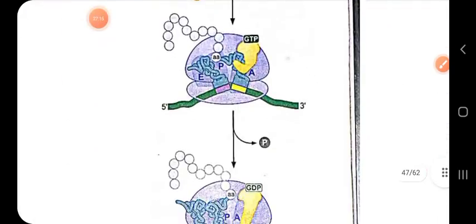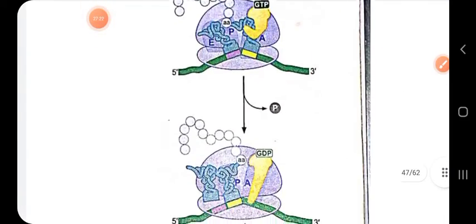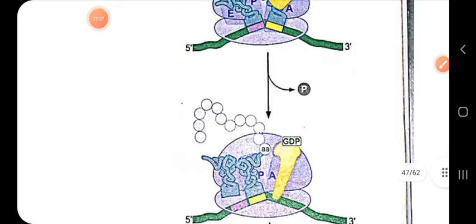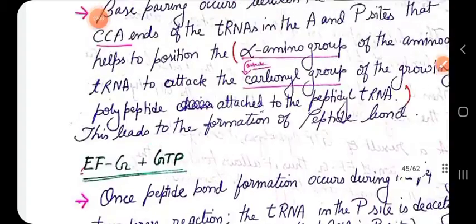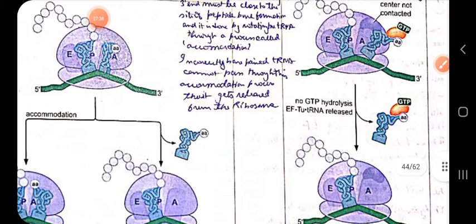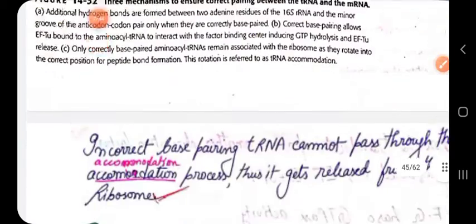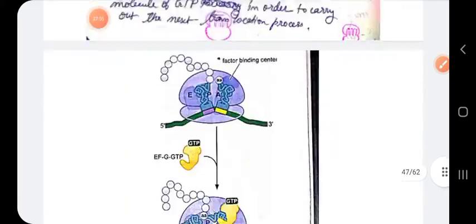I will show you. Let us see. Well, it has not been shown here properly. Here EFG has been shown, so we have to move to the previous one. So you know very well about the peptide bond formation. I have also given it to you in the previous lectures. I have shown it to you. So you have to go through this. You have to see this one.